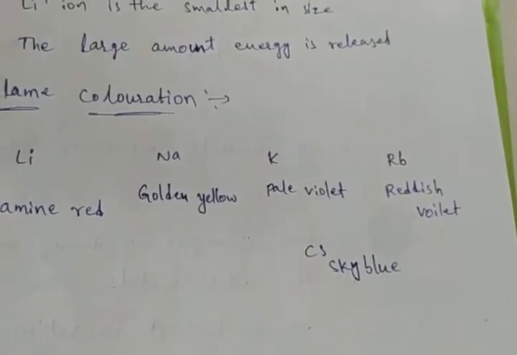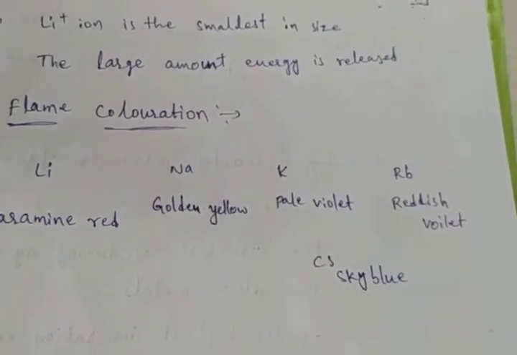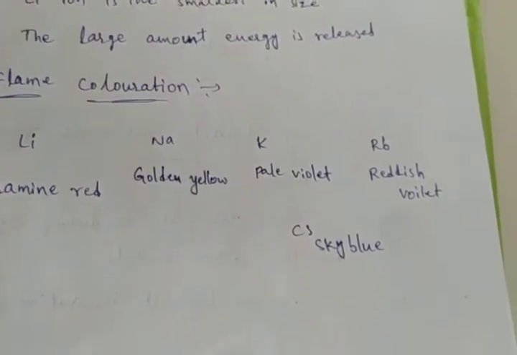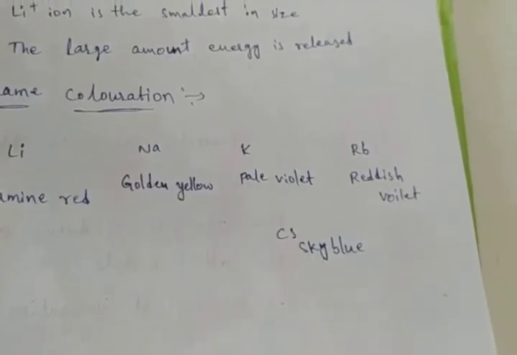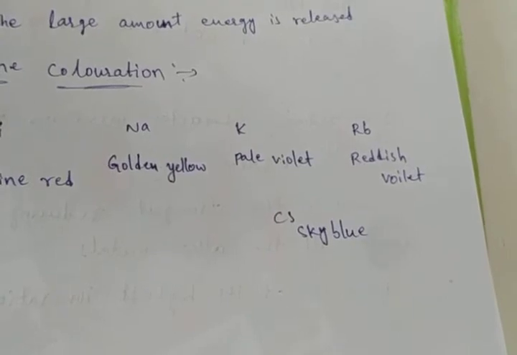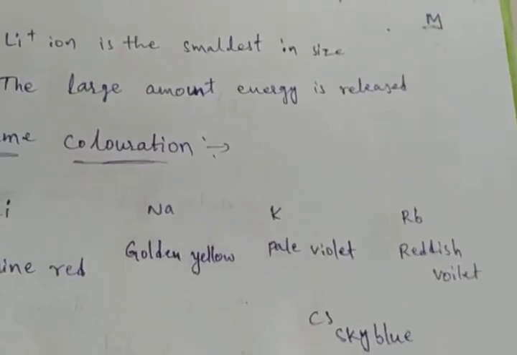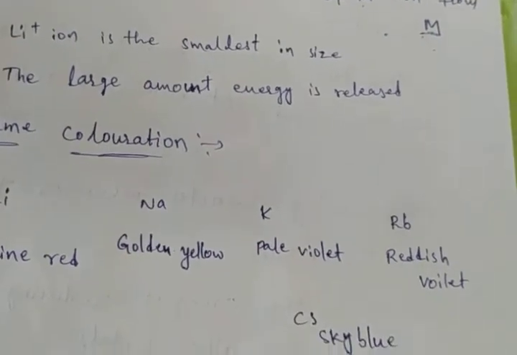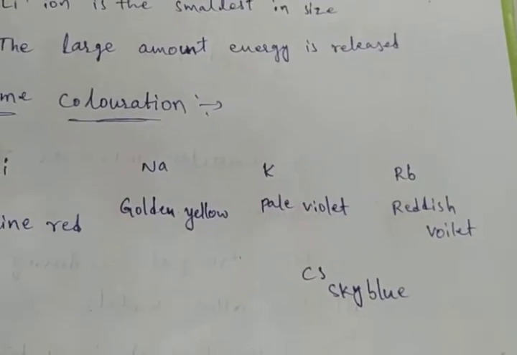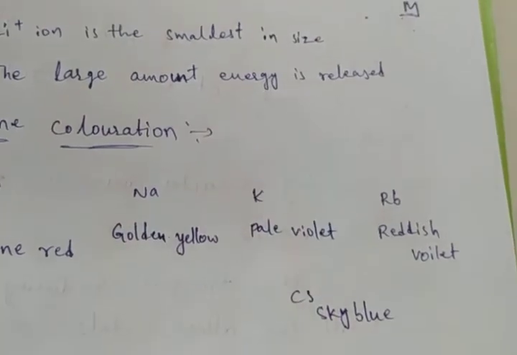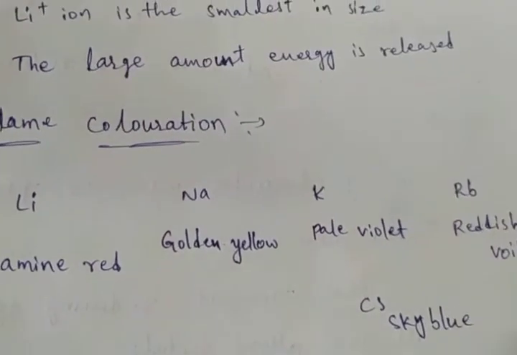What is the reason why they are giving these colors? Because when energy is supplied to these elements in their salts, we are giving the energy. How? On heating. When energy is supplied to these elements in their salts, especially chlorides, due to their more volatile character. What is the volatile character? It will lose electrons very easily. Volatile means it will change immediately. For suppose a metal is there, it will lose the electron and get the positive charge M plus.